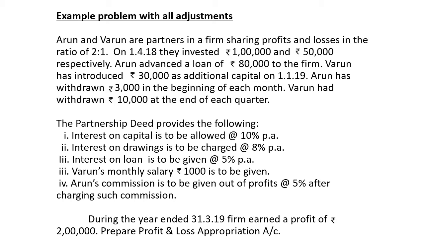Here we have to multiply the rate, that is 5 by 105 for calculating commission. And during the year ended 31/3/19, a firm earned a profit of rupees 2 lakh. It means it is net profit. We have to prepare profit and loss appropriation account.